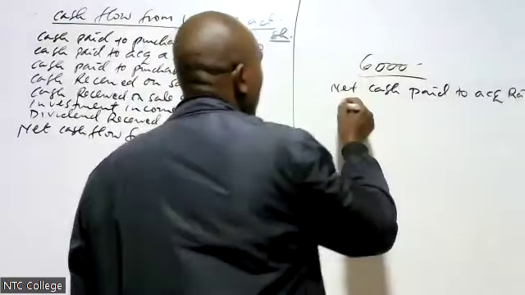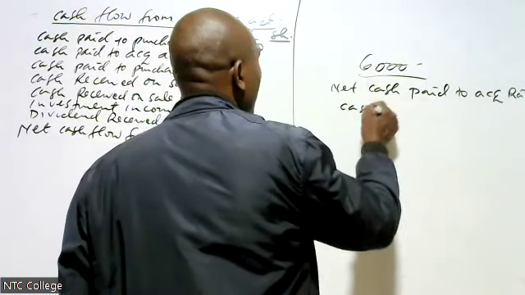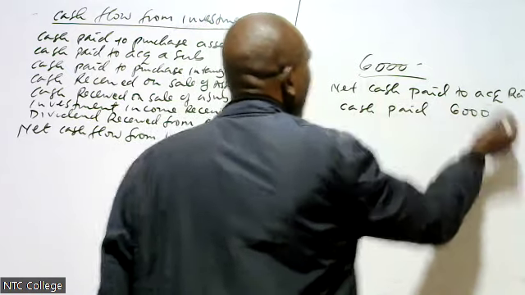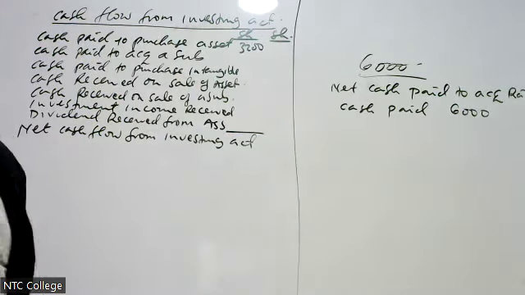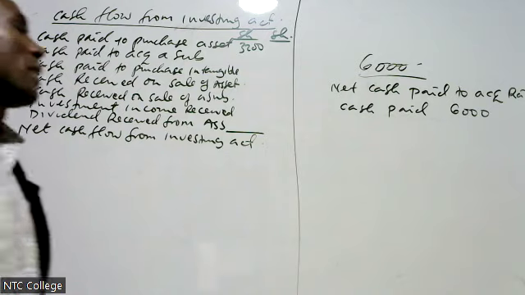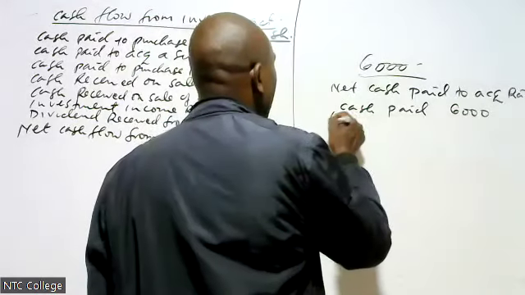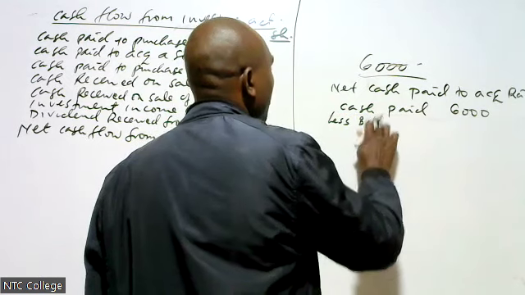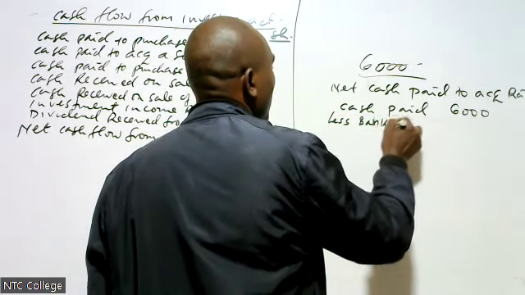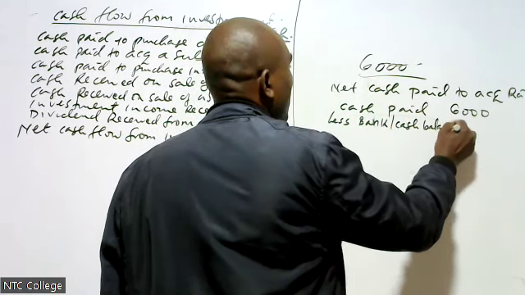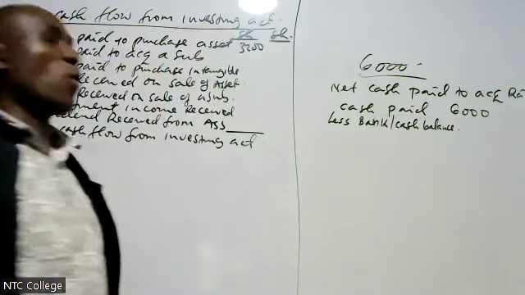How do we do it? You take the cash paid, which is 6 million in this case. Then you come and less any bank balance or cash balance in the subsidiary acquired.